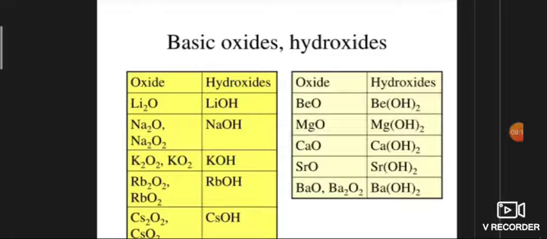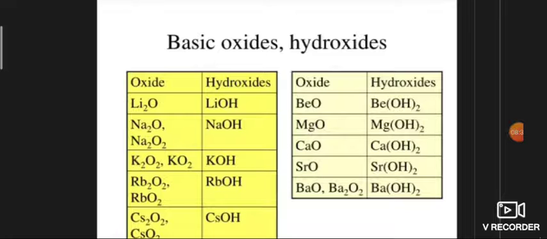When you see the color and magnetic character of oxides, in pure form oxides and peroxides are generally colorless, but superoxides are generally yellow or orange in color. This color is due to the presence of unpaired electrons.